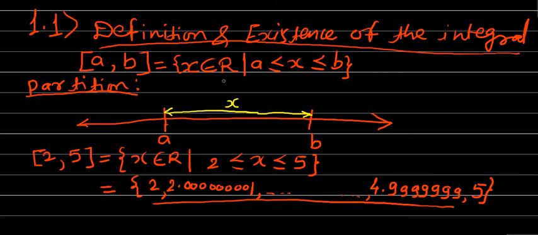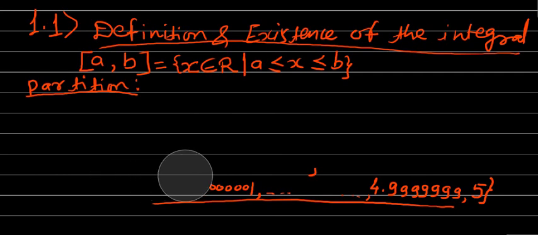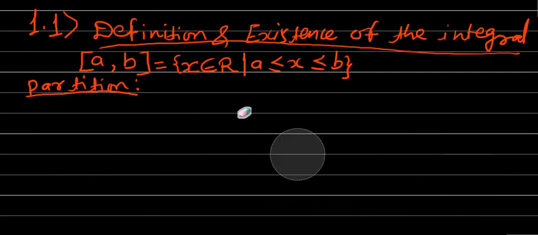Next, our main target was to see the definition of the partition. So we'll go for the definition of the partition. Let us consider the closed interval a to b as a domain. By the partition of the closed interval a to b, we mean a finite set P. P is a finite set, it has a finite number of points.